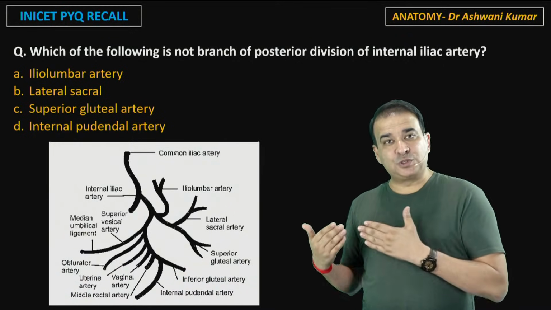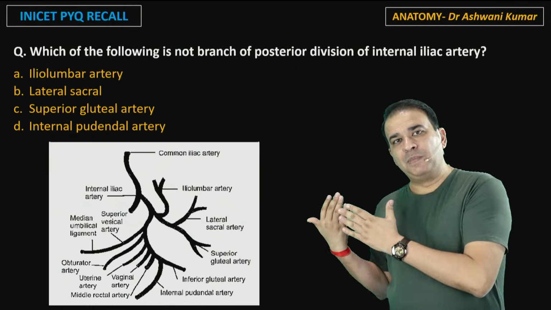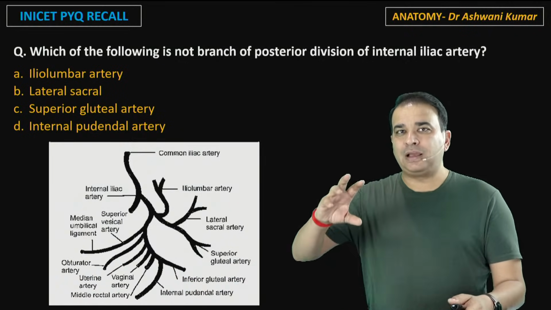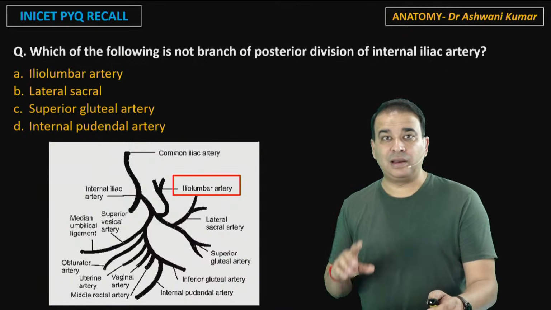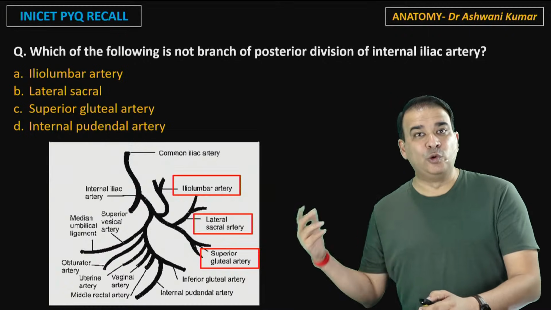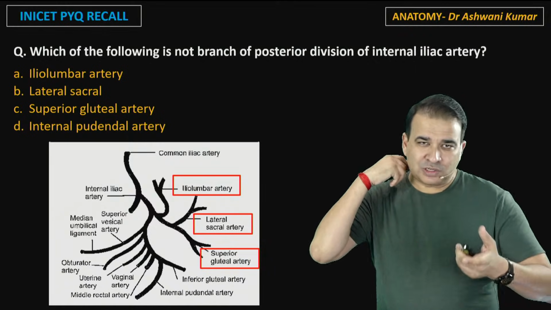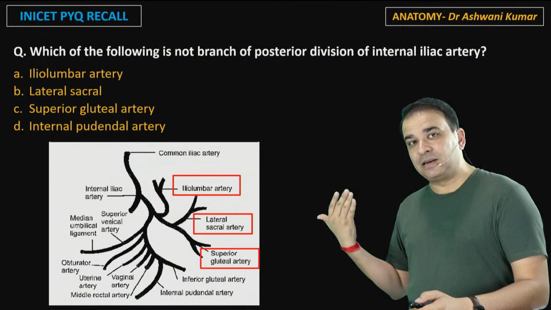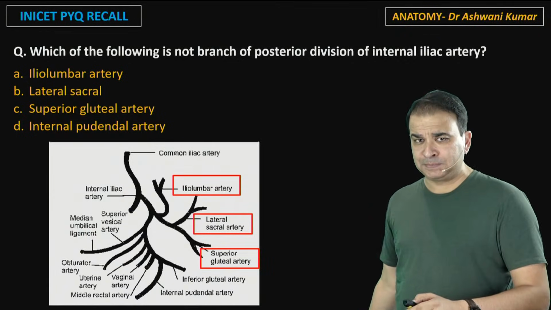The posterior division is close to the posterior side, that is toward the sacrum, gluteal region and lumbar region, towards the back wall. So the branches coming from the posterior division are supplying the wall only. In fact, the names tell you: iliolumbar artery, lumbar; lateral sacral artery, sacrum; superior gluteal artery, gluteal. These branches are not supplying the viscera, they are supplying the wall, towards the back: sacrum, lumbar region.